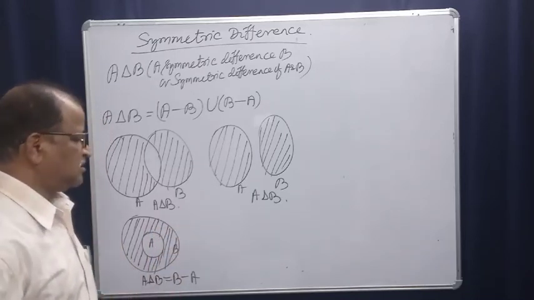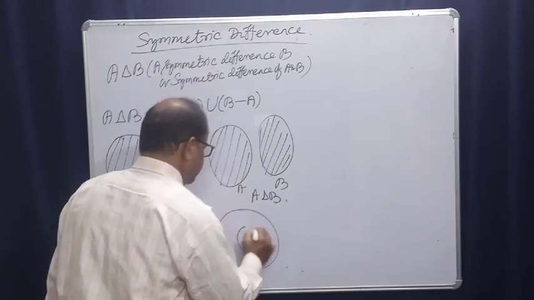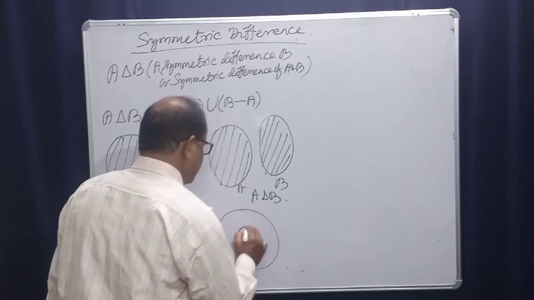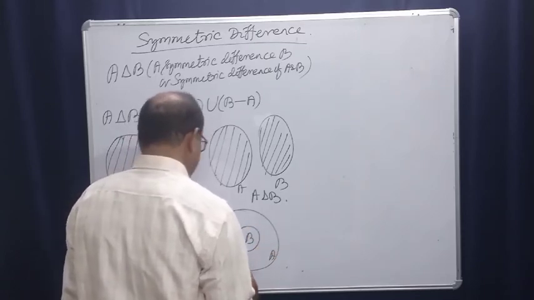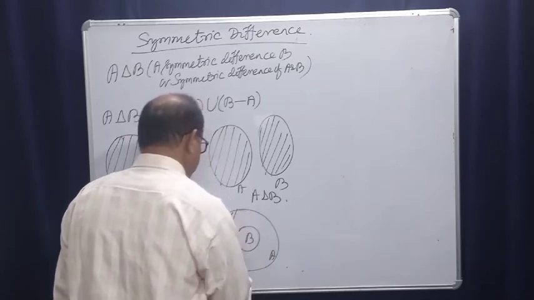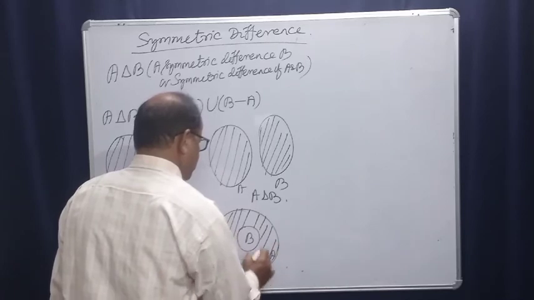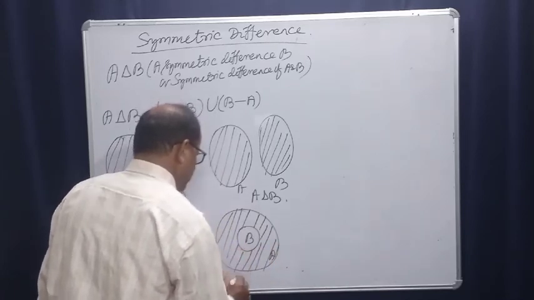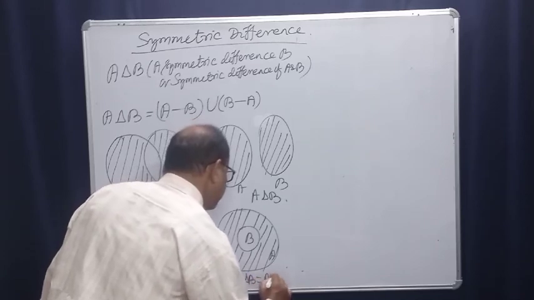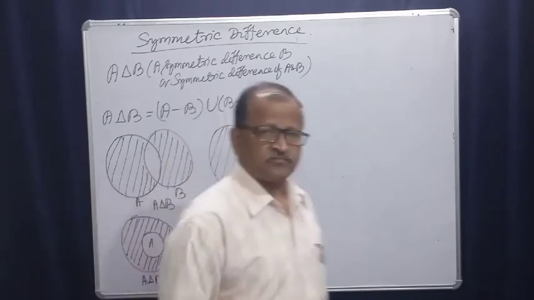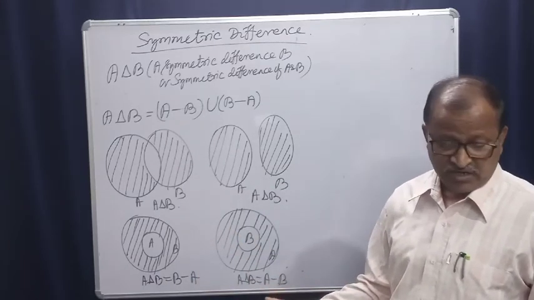And if B is a subset of A, this is B, this is A. It will be the same. A symmetric difference B here will be A difference B. So the diagrammatic representation of the symmetric difference is this.